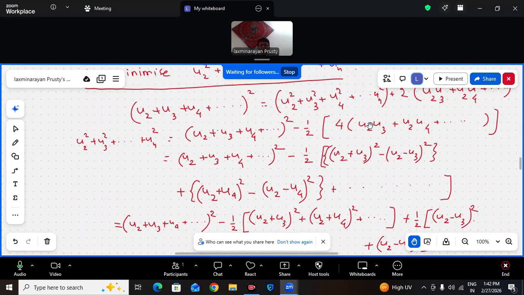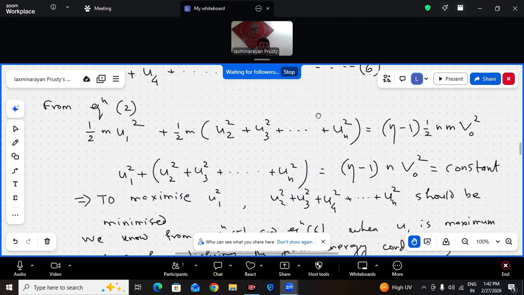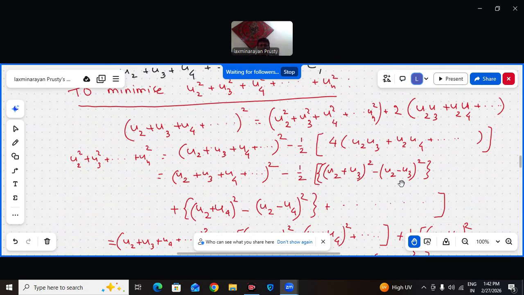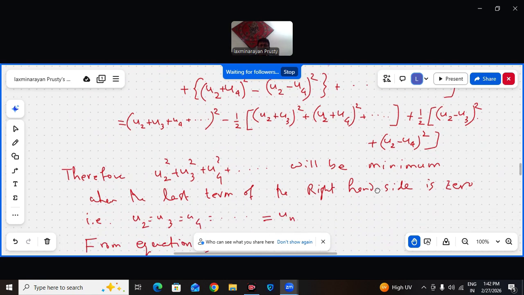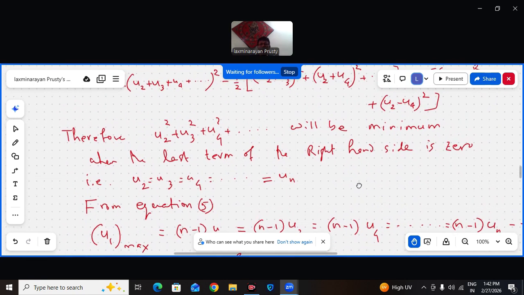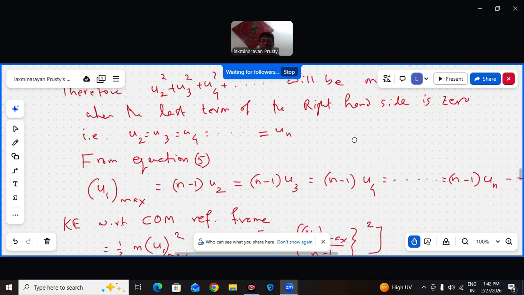So two things we've proven: if u1 is the maximum, then u2, u3, u4 are all anti-parallel. They are parallel to each other but anti-parallel to u1. So they are moving back, and each of them is equal in magnitude. These are the two things we have observed.